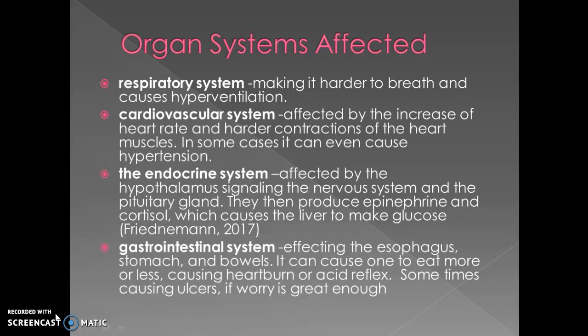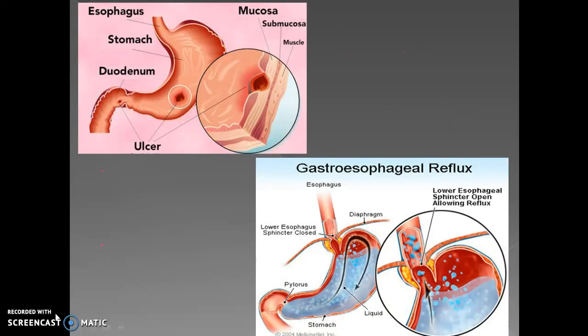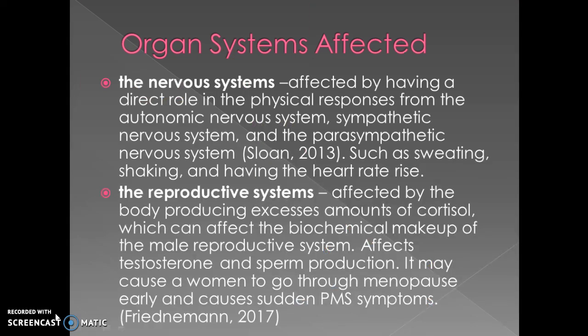The gastrointestinal system affects the esophagus, stomach, and the bowels. It can cause one to eat more or less, causing heartburn or acid reflux. Sometimes it can cause ulcers if worry is great enough. In some people, it could cause obesity. Here you just see a picture of an example of a stomach ulcer, basically just a breakage in the stomach wall. Then over to the right is acid reflux, just showing you that the liquid in the stomach creates a reflux and it gets up into the esophagus, causing acid reflux.